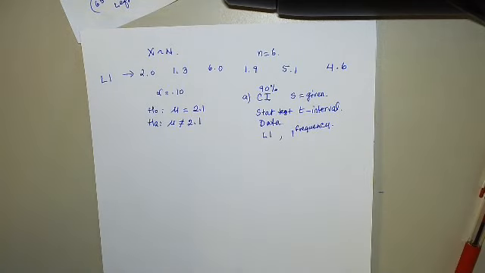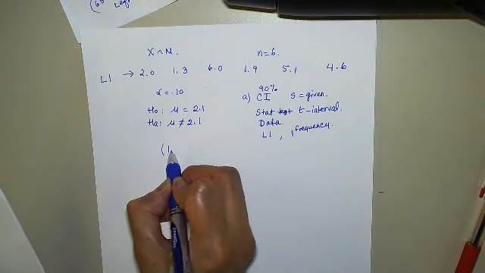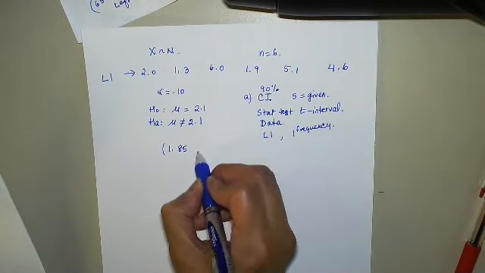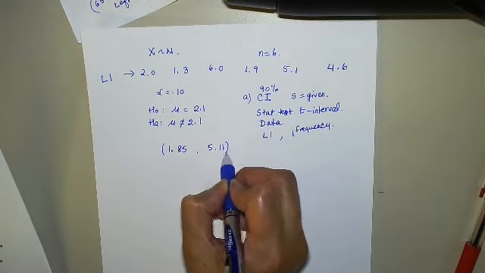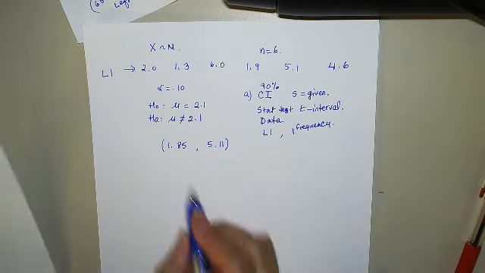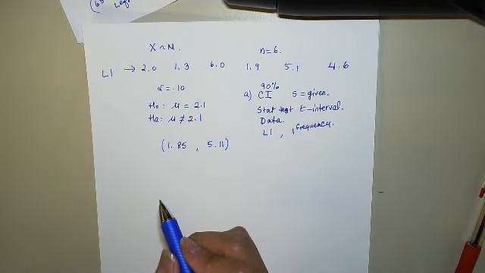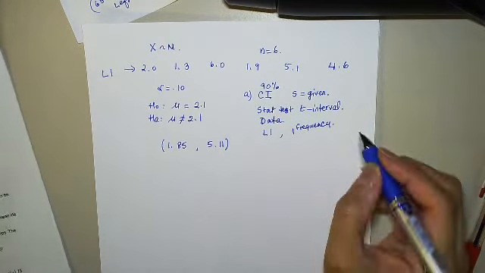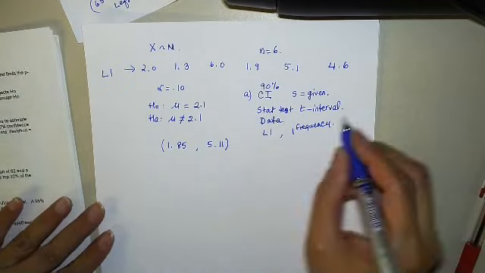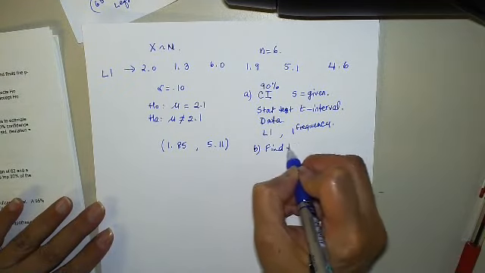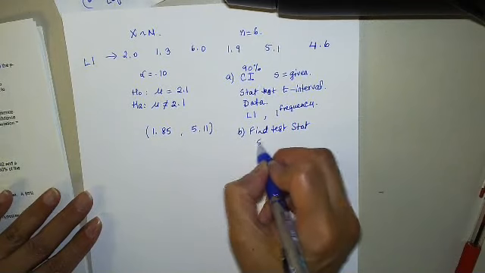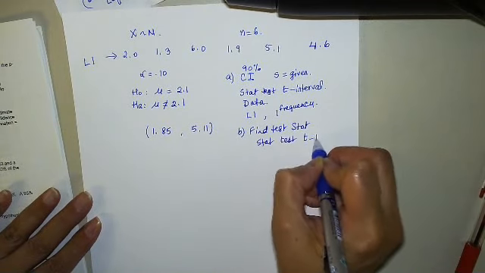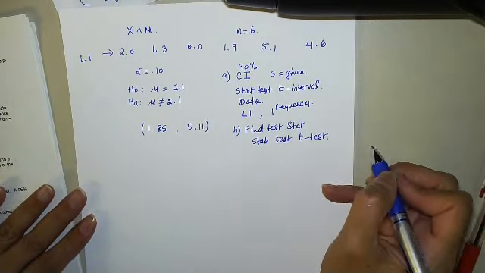What do you get? Go again. 1.8518. Okay. And 5.114. Okay. So I have my confidence interval. Then it says find the test statistic. So now you're going to go stat, test, t-test, right? Find the test statistic. So stat, test, t-test.